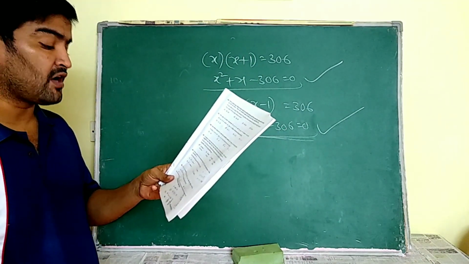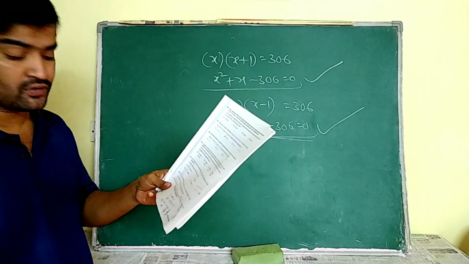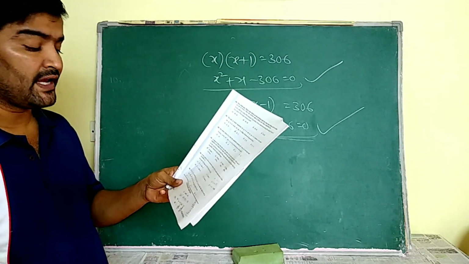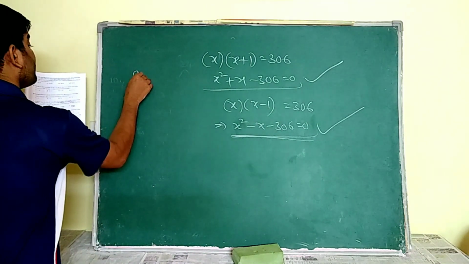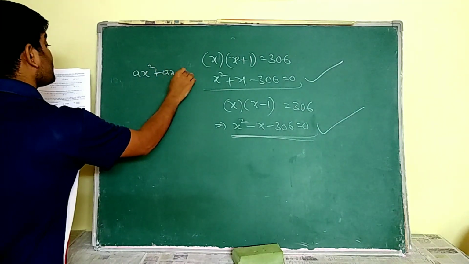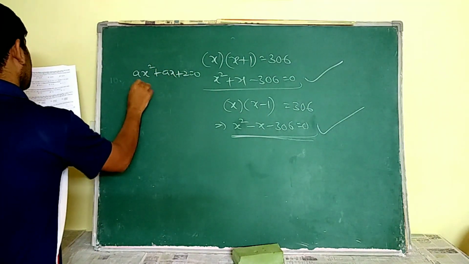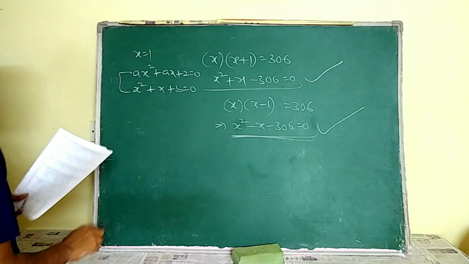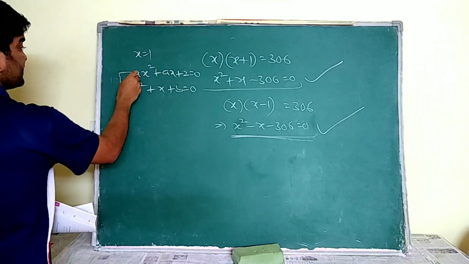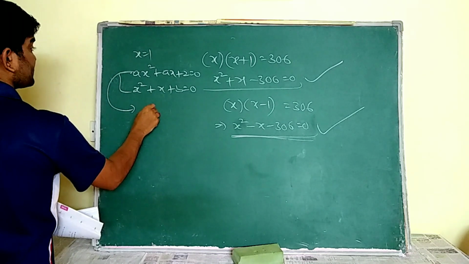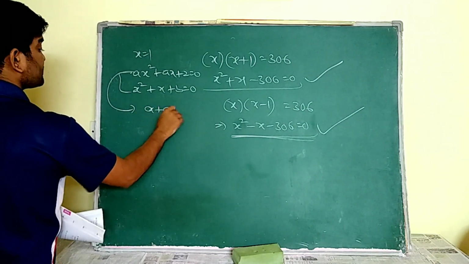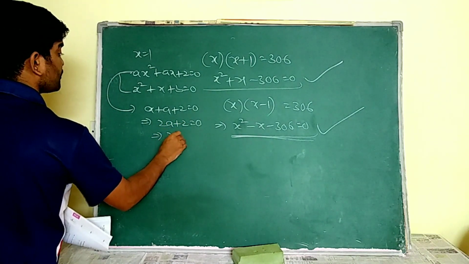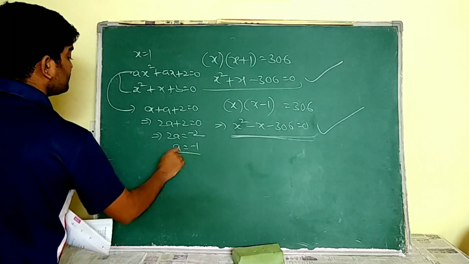If x is equal to 1 is a common root of ax square plus ax plus 2 is equal to 0 and x square plus x plus b is equal to 0, then the value of ab is, see, here it is saying ax square plus ax plus 2 is equal to 0 and x square plus x plus b is equal to 0. For these two, x is equal to 1 is the common root. If it is the common root, then substitute here. So this becomes a plus a plus 2 is equal to 0. That means 2a plus 2 is equal to 0. That means 2a is equal to minus 2. Then a is equal to minus 1.